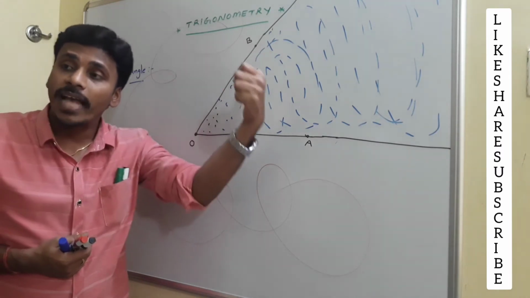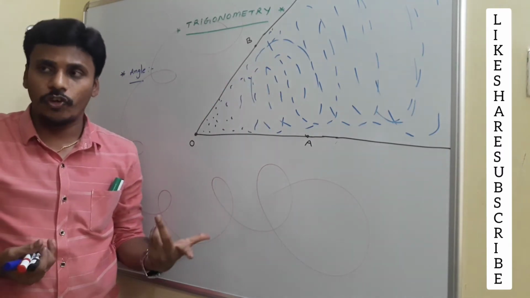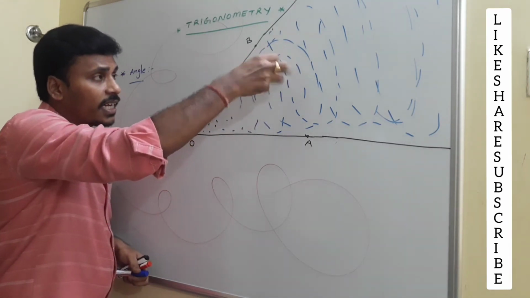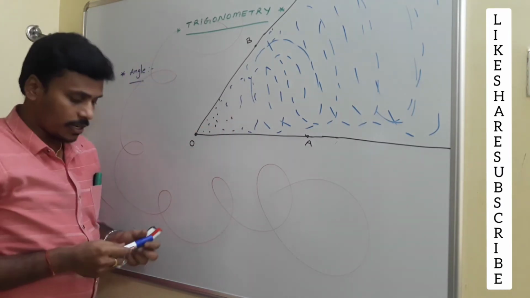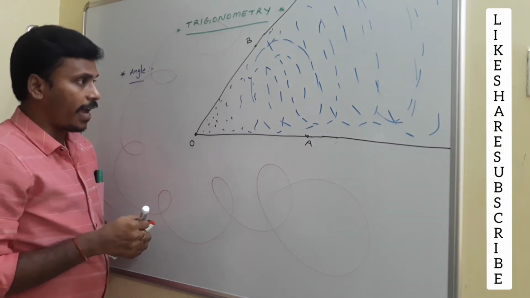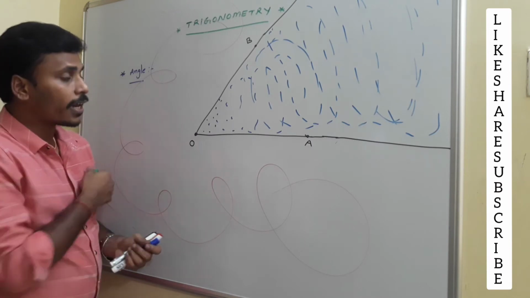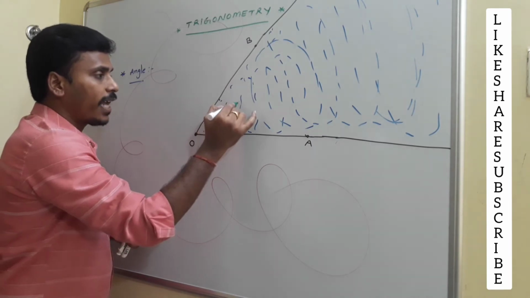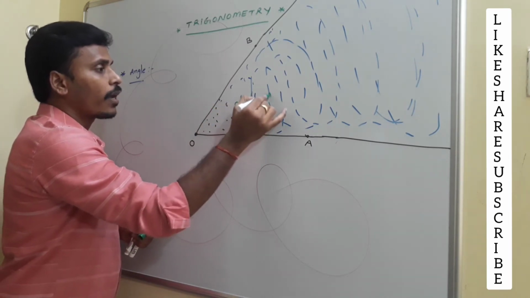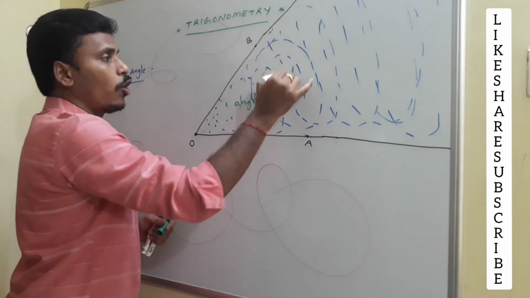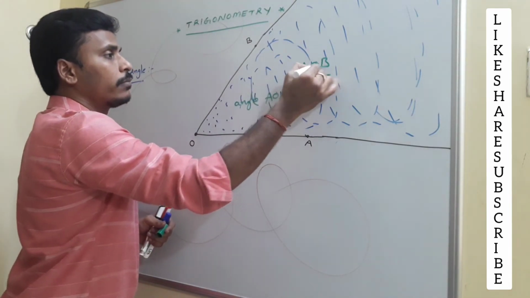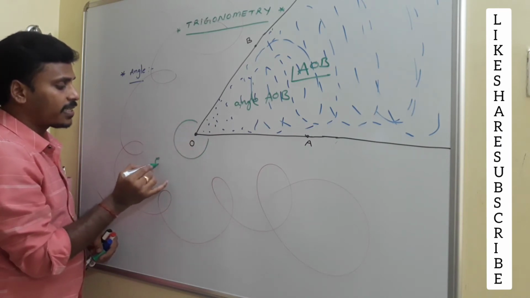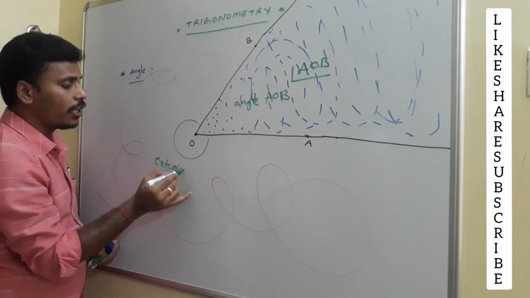Usually we call one the interior angle and the other one the exterior angle. But without loss of generality, usually we say this is the interior angle and this is the exterior angle. And this angle is usually represented by, this is A, this is O, this is B. That's why we call it angle AOB. There itself we are generating a notation, angle AOB. Since it is angle AOB, usually we call this part the exterior of angle AOB.